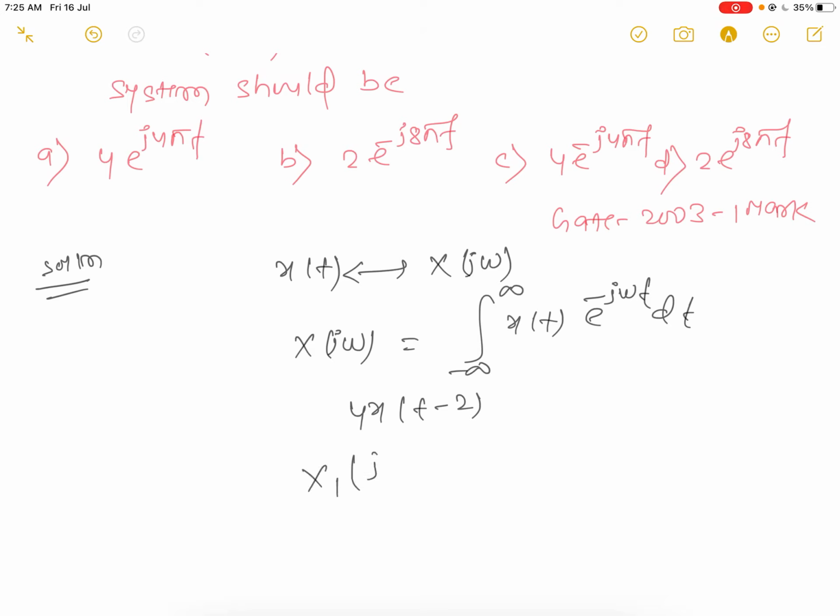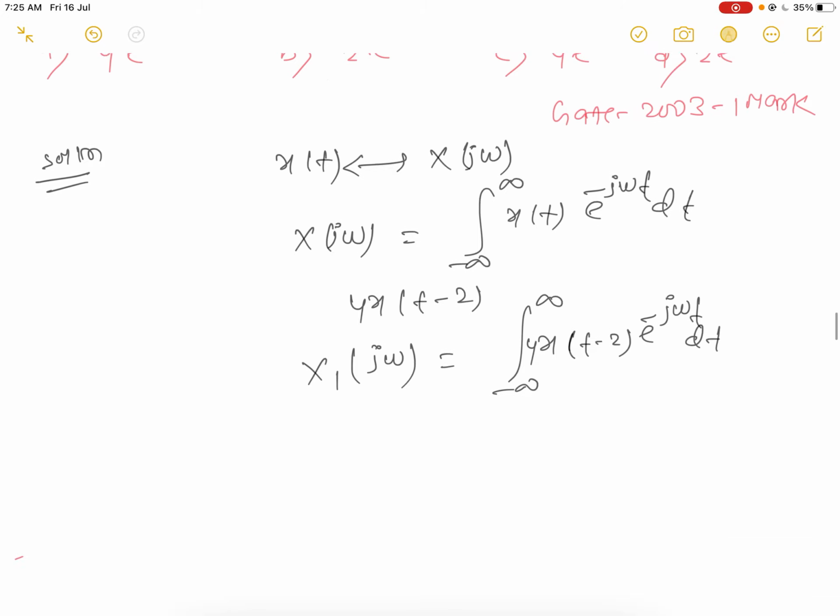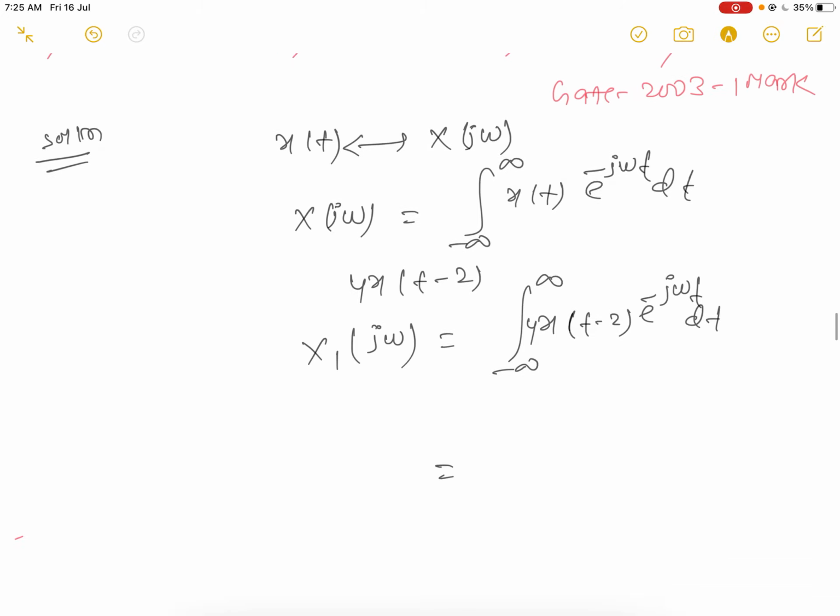Okay, for this other signal, let us consider its Fourier transform X1(jω), the integral of 4x(t minus 2) e^(-jωt) dt. Put t minus 2 equal to p.